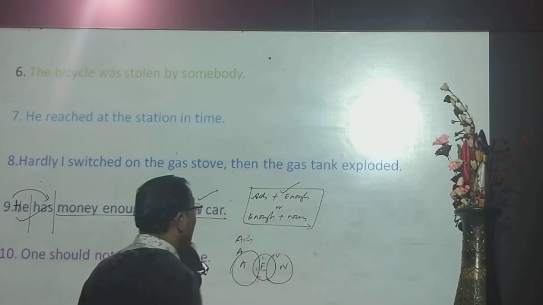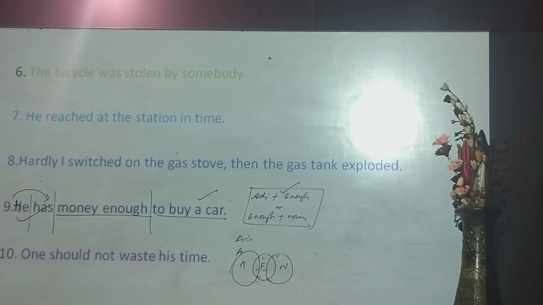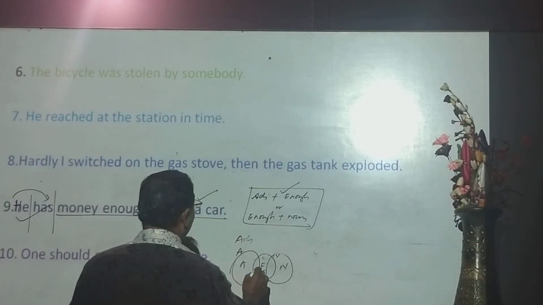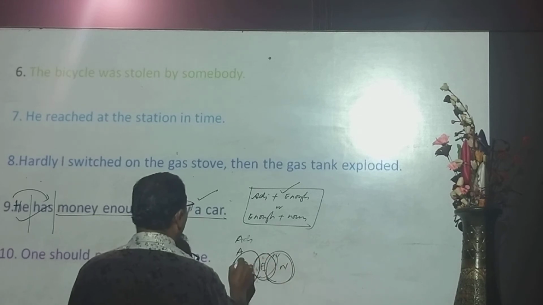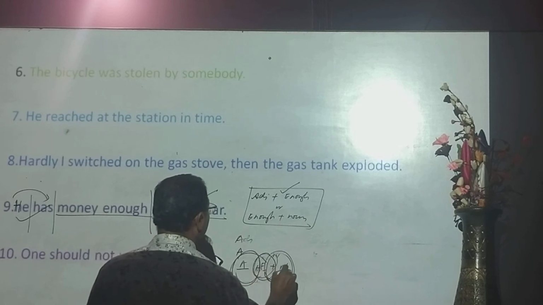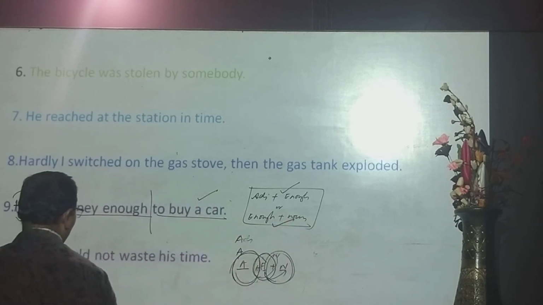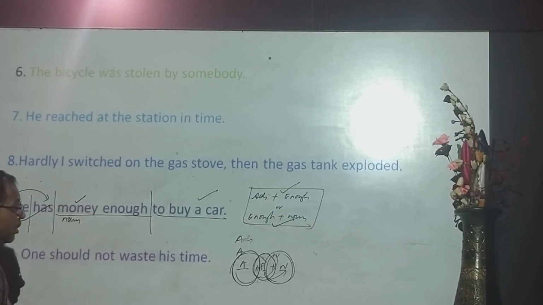When you find enough in a sentence, immediately you should think about how we use enough in a sentence. We use enough like AEN, adjective plus enough or enough plus noun. Okay, from this point of view, look at the word money, it is a noun.